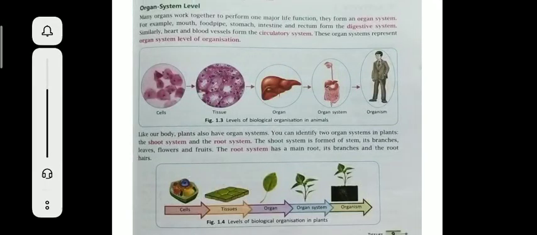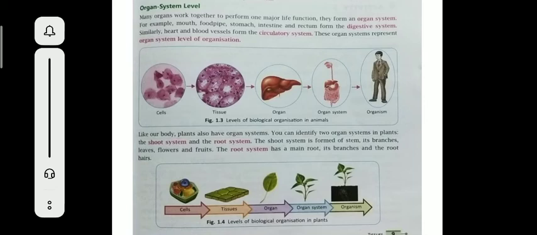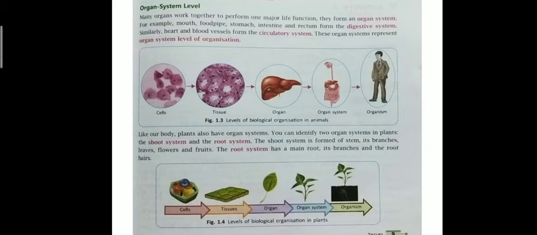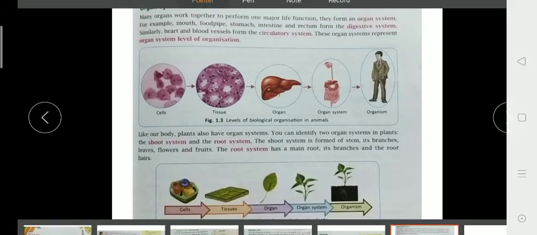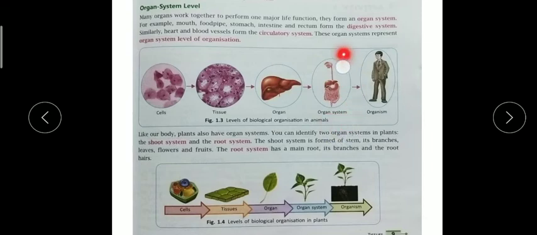So, children, today I am going to explain the higher levels of organization, from higher to organism. In my last video, I explained that the cell is the basic unit. When cells combine together, they form tissue, and tissues make up organs. Different organs are arranged systematically and form an organ system, and organ systems form an organism. In the case of animals, and in plants also, the basic unit is the cell.